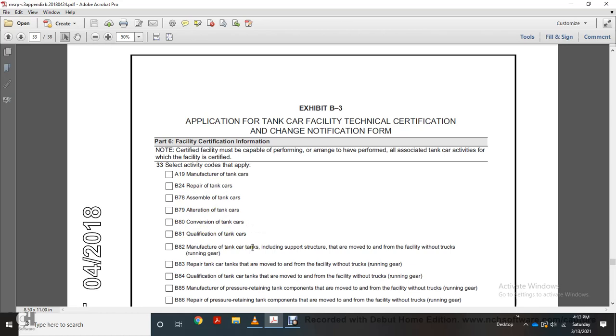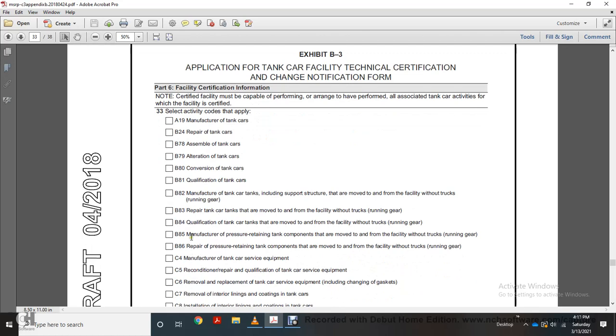B82, manufacturing tanks, including support structure, that are moved to and from the facility without trucks or running gear. B83, repair of tank cars that have been moved to the facility without trucks or running gear. B84, qualification of tanks that have been removed from the facility without running gear. B85, manufacturing pressure retaining tank components that have been moved to and from the facility without running gear. B86, repairing pressure retaining tank components that are moved to and from the facility without running gear.